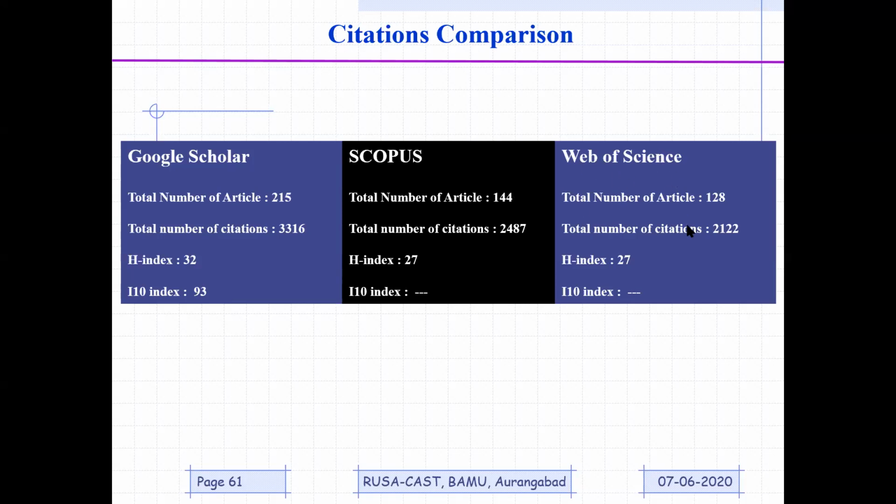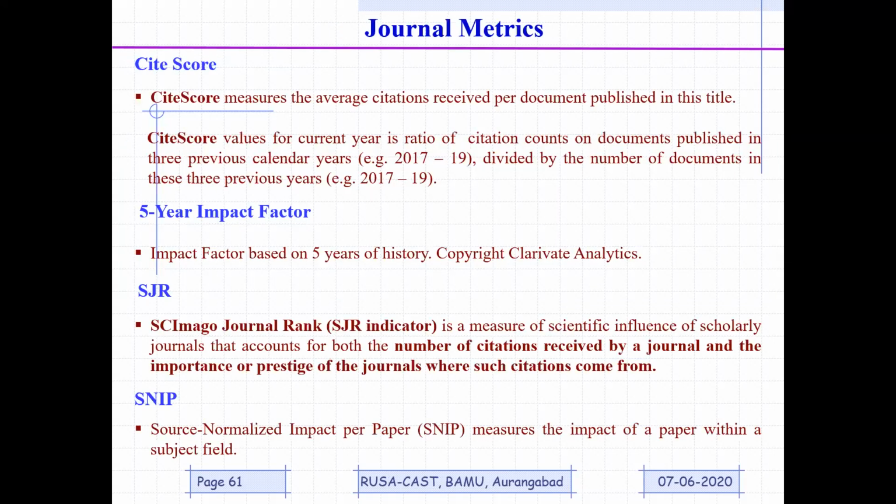You can see Web of Science is more standard, Scopus is a little bit less, and Google Scholar is far away. So my humble submission to this gathering, because most of you are from the science discipline and some from management, is that henceforth you should publish your data only in Scopus and Web of Science, not in any other journal. Whatever you have published already, fine, forget that. And let me tell you the journal metrics, and then I will stop.